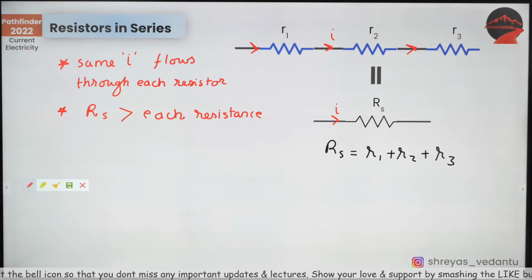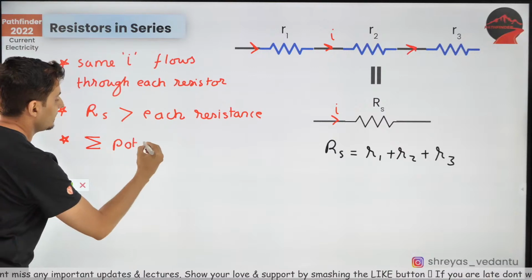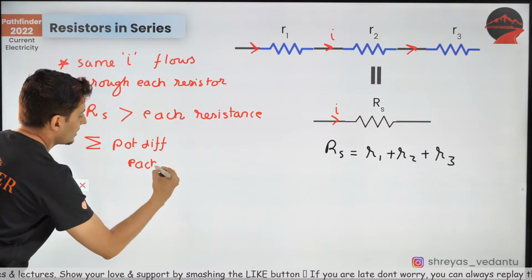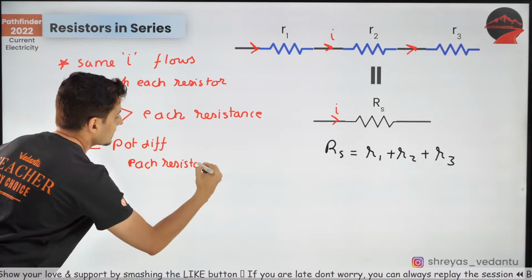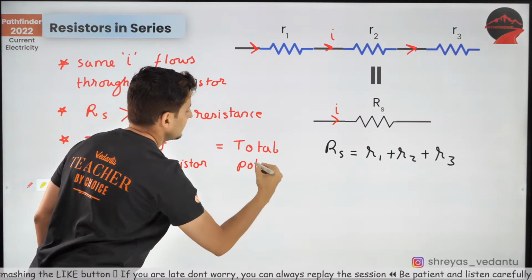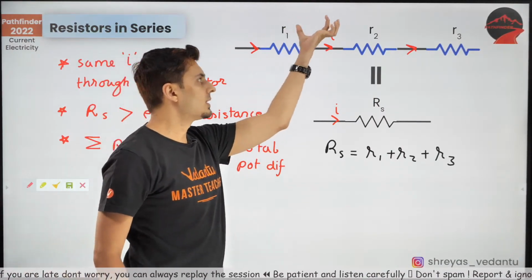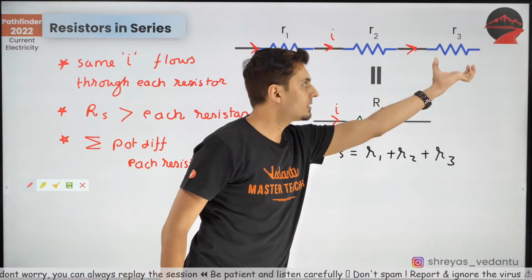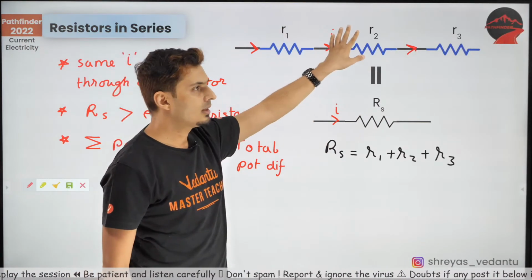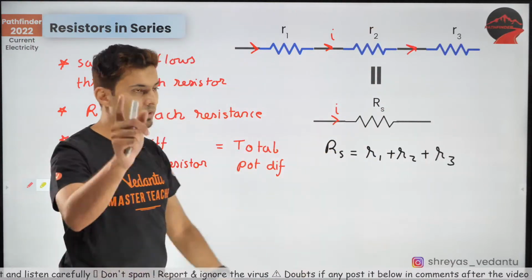Next, what is the next important pointer? When you add the potential difference across each resistor, then you get the total potential difference. That means the voltage difference across this plus across this plus across this will be the total voltage. Makes sense. 5 volts difference here, 4 volts here, 2 volts here. So 5 plus 4 plus 2 will be the total voltage.